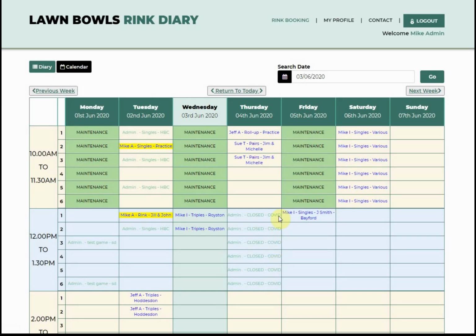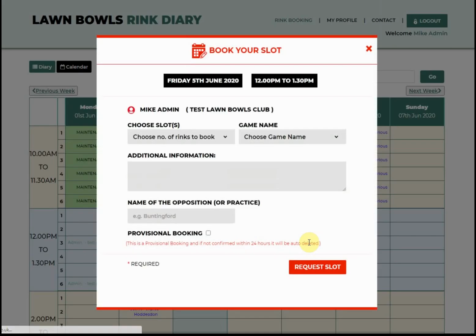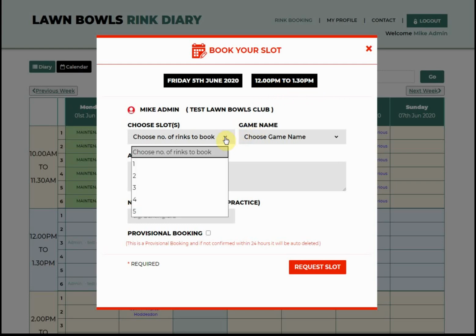To make a booking, just click on an available slot in the future or today. You can't book on previous dates. So if you go into this booking here, for instance, you've got the date up here, Friday 5th of June, and the session that you've picked is 12 o'clock to 1:30. Choose the number of rinks you'd like to book.